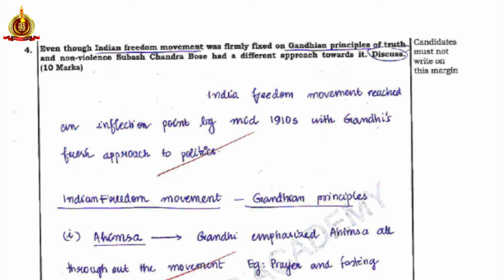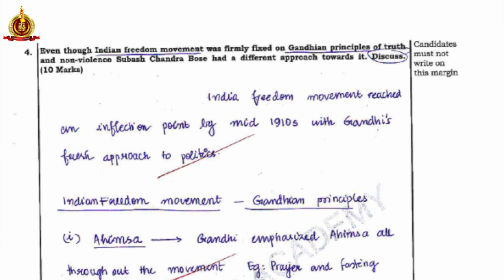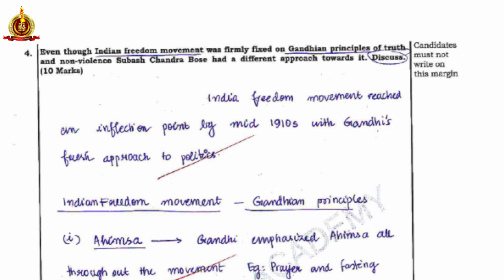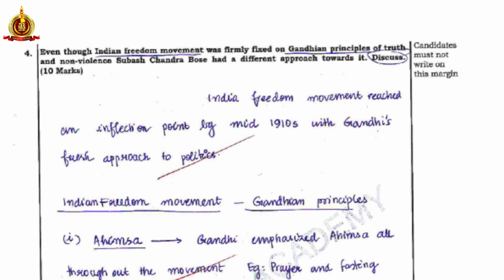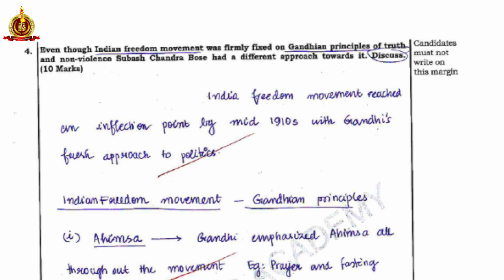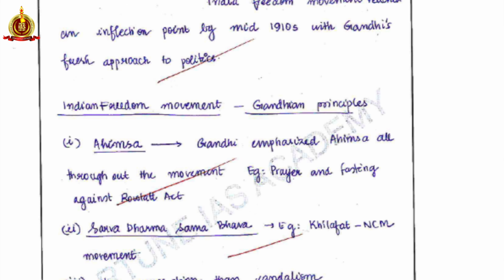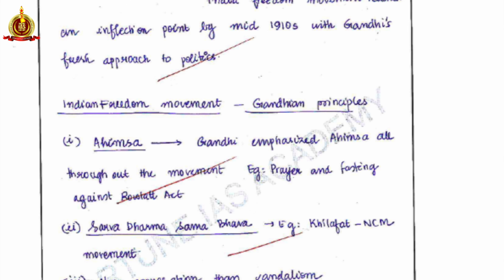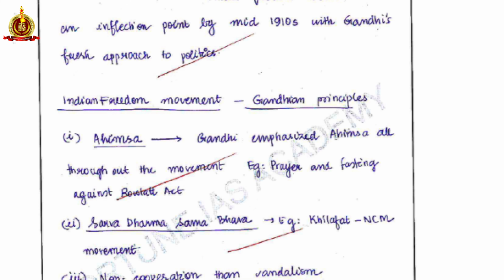So this particular question is: even though the Indian freedom movement was firmly fixed on the Gandhian principles of truth and non-violence, Subhash Chandra Bose had a different approach to it. This is a discuss question. So basically the question is demanding how Gandhian principles of truth and non-violence were applicable to India's freedom movement, and what different approach Subhash Chandra Bose had brought about. Here I've given the title, Indian Freedom Movement, Gandhian Principles, and I have extracted the subheading from the question itself.